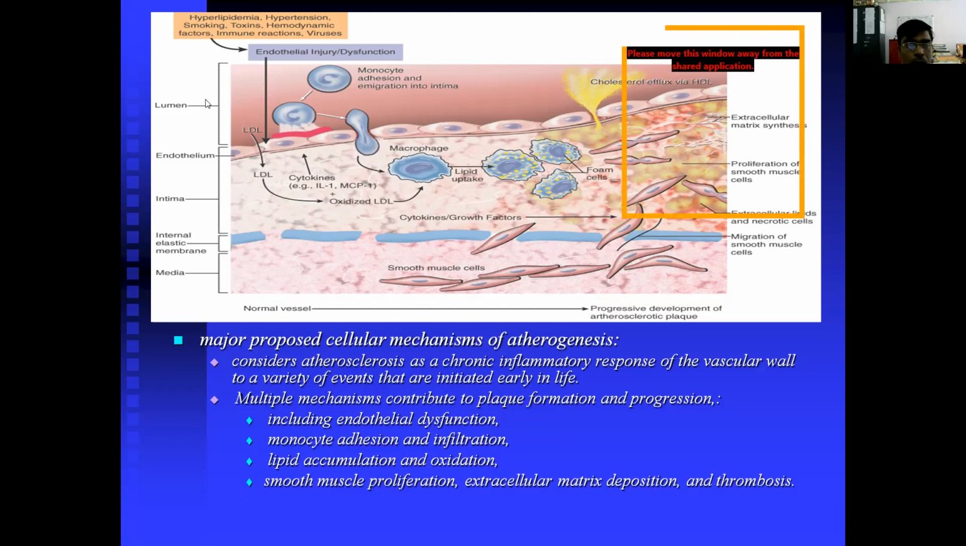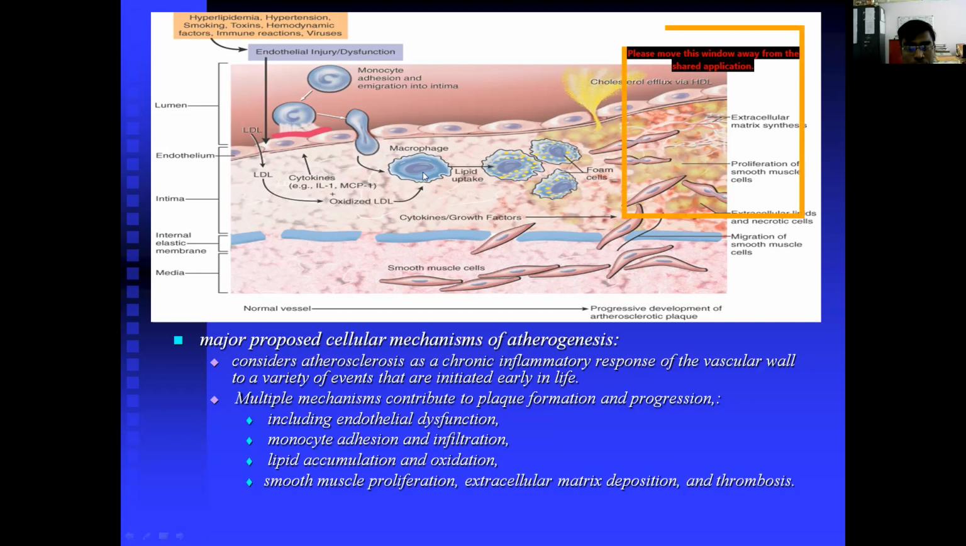So here you can easily appreciate that endothelial injury has occurred. Once an injury has occurred, what will happen? The protective force of the body, the WBCs, the monocytes, undergo adhesion and emigration into the intima. So infiltration into the intima. This monocyte will enter into the intima, and there we call it a macrophage, whereas in the blood vessels you call it a blood cell.